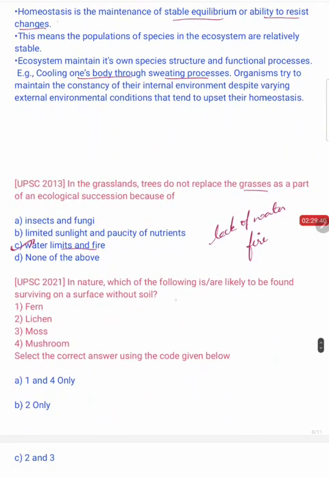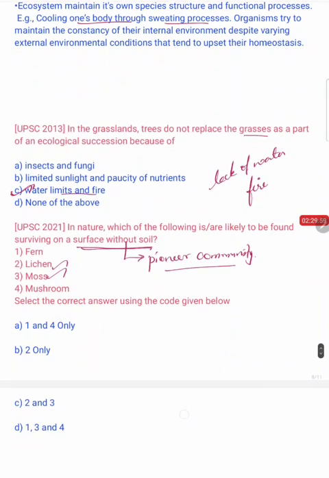The next question is, in nature, which of the following is likely to be found surviving on the surface without soil? Here they are asking for the pioneer community. Whenever you hear the term pioneer community, immediately lichens and mosses should come to your mind. So here lichens and mosses, so 2 and 3 will be the answer.